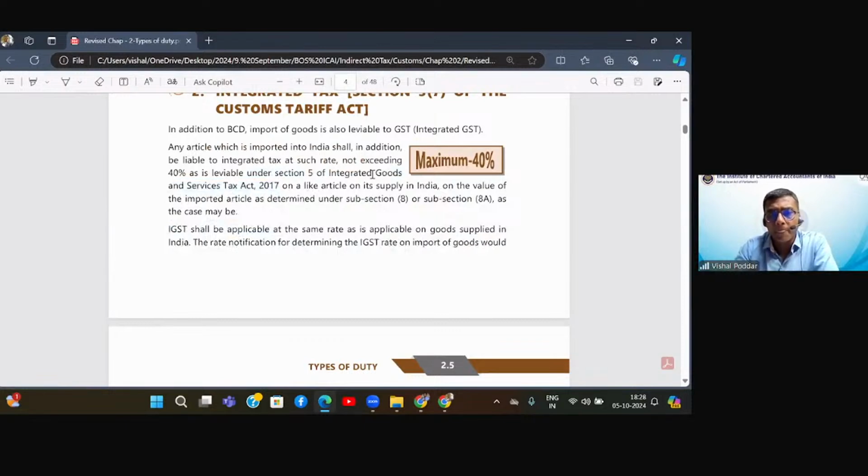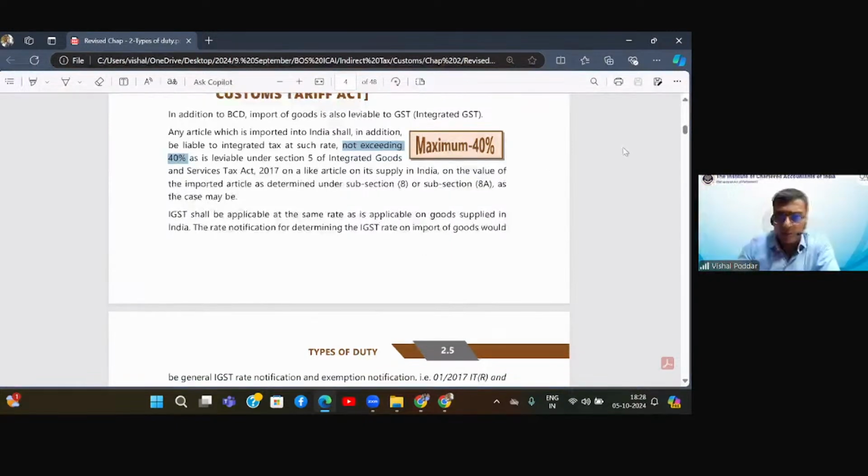So it says that we will levy it at a rate not exceeding 40%. Now, from where are they getting this? They are getting this from section 5 only. If you remember GST law section 5(1), it says that the government shall levy IGST on interstate supply and the rate shall not exceed 40%. Today we have a maximum of 28%.